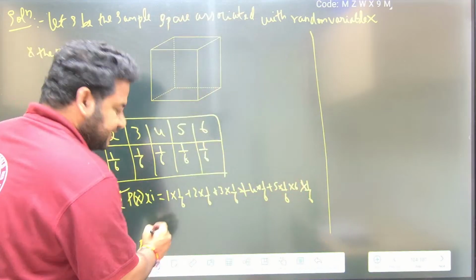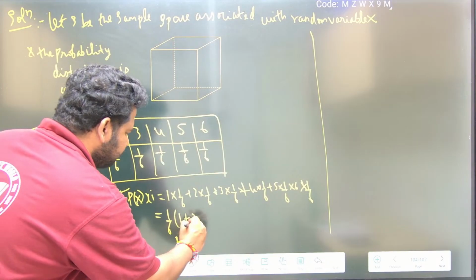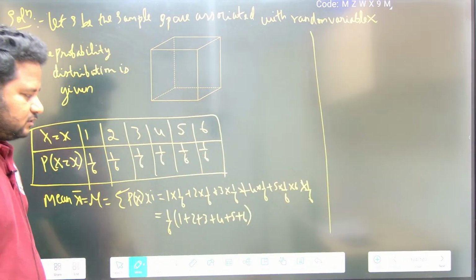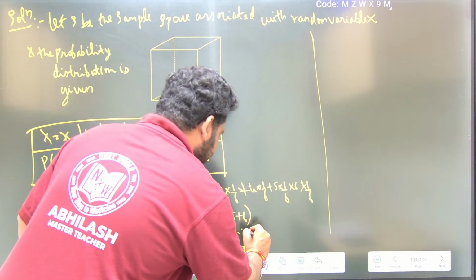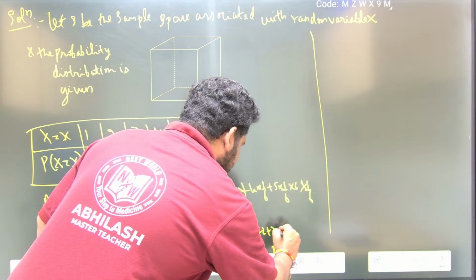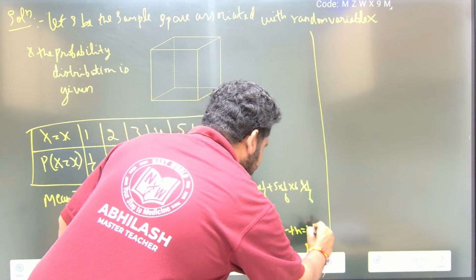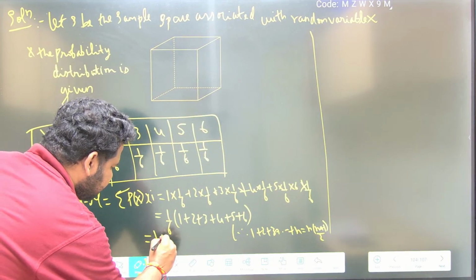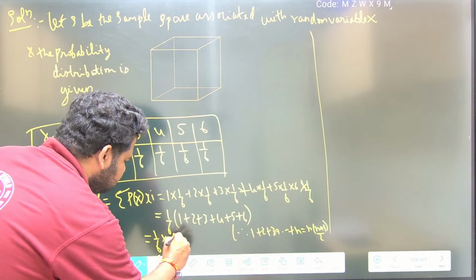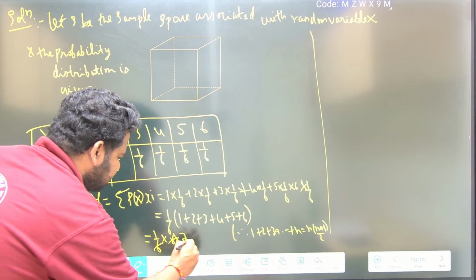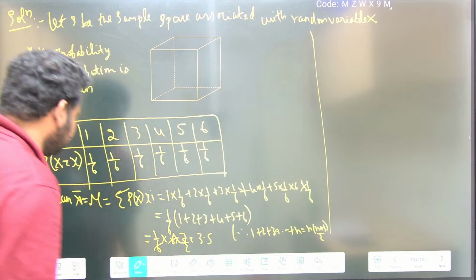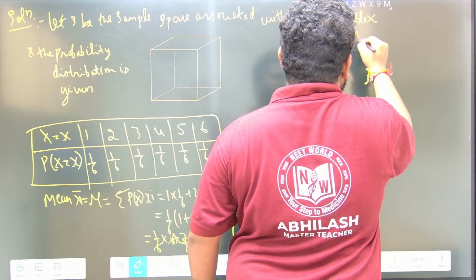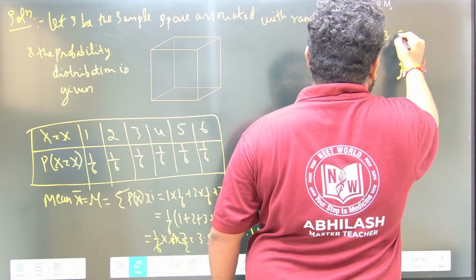Now 1 by 6 I can take common, right? So 1 by 6 into 1 plus 2 plus 3 plus 4 plus 5 plus 6. Therefore, the sum of 1 plus 2 plus 3 up to n can be written as n into n plus 1 by 2. So here I can write 1 by 6 into, here n is 6, 6 into 7 by 2. 6 and 6 cancel, I will get 7 by 2, that is 3.5. So mu, the mean, is equal to 3.5. This is what I got.